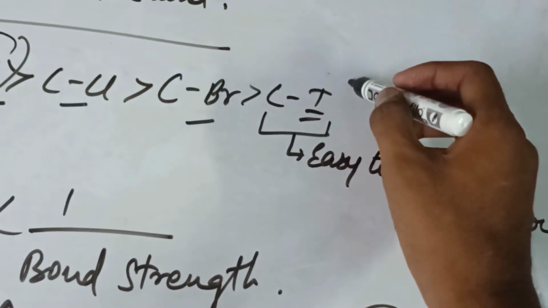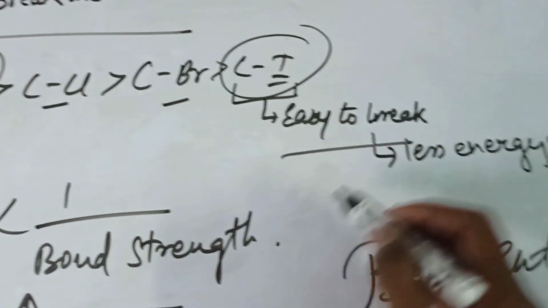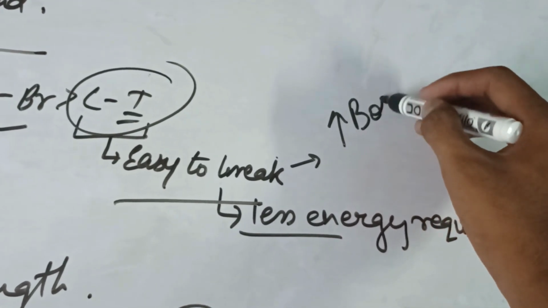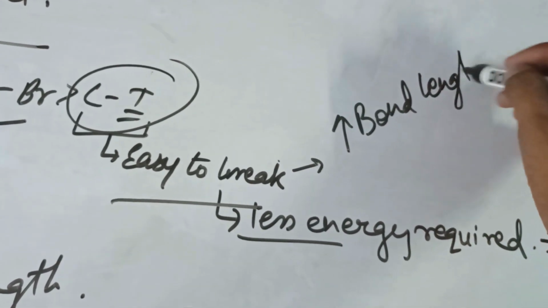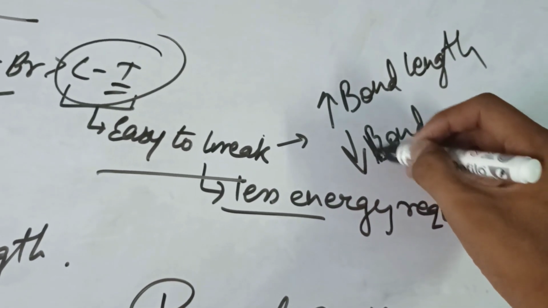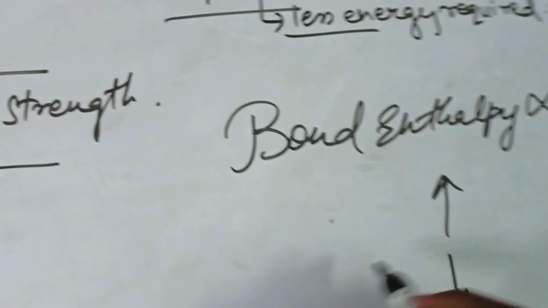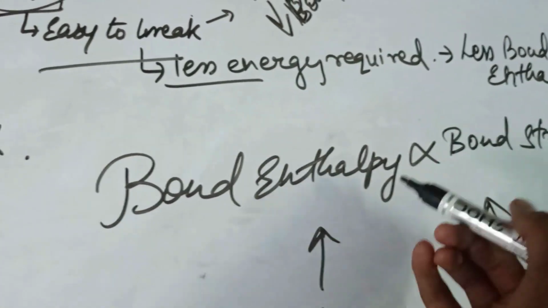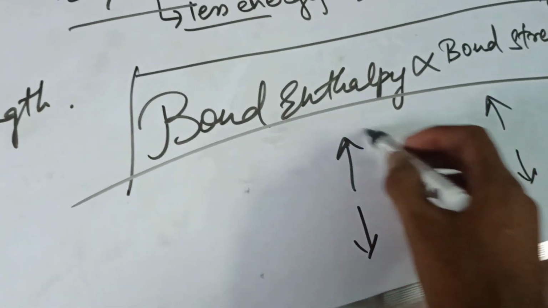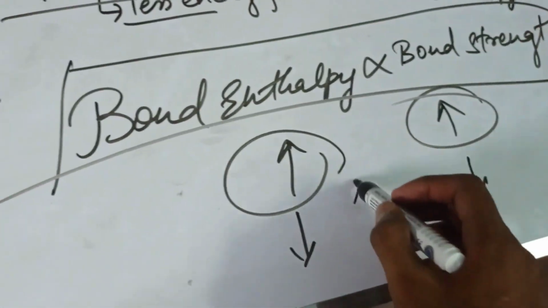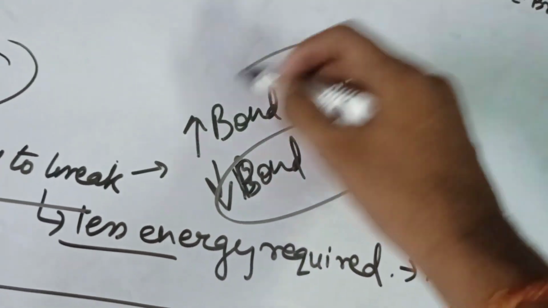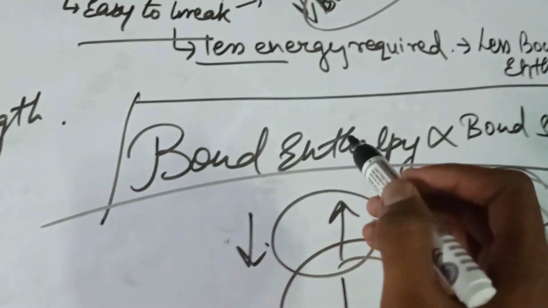Now the C–I bond is easy to break because it has a very high bond length, and high bond length means less bond strength, right? Less bond strength means less bond enthalpy, because bond enthalpy is directly proportional to bond strength. So bond enthalpy is more when bond strength is more, and less when bond strength is less. Here bond strength is less because bond length is high, so the bond enthalpy is less.